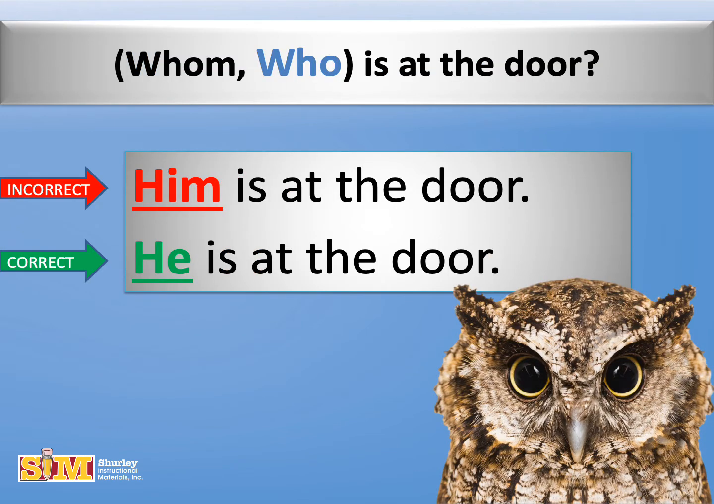An easy way to check yourself is to read the example and substitute he or him for who or whom. That way you can more easily hear the correct form. He and who are used as subject pronouns. Him and whom are used as object pronouns. Let's give it a try.